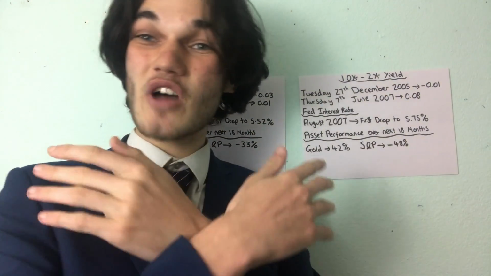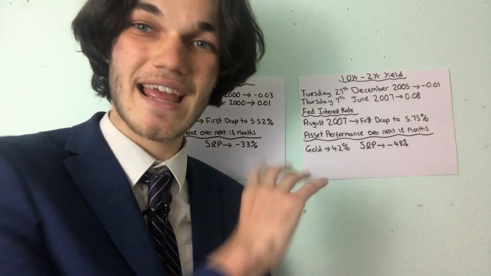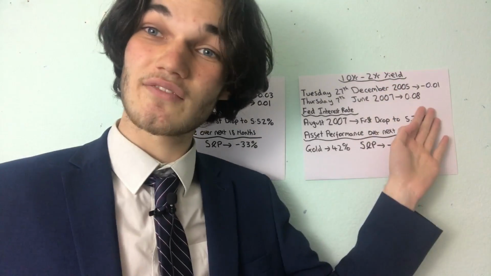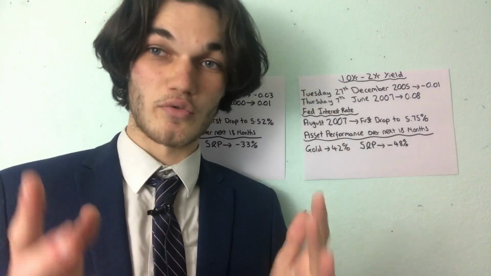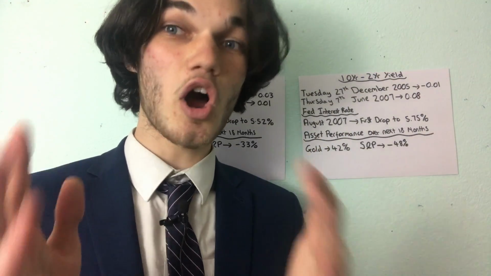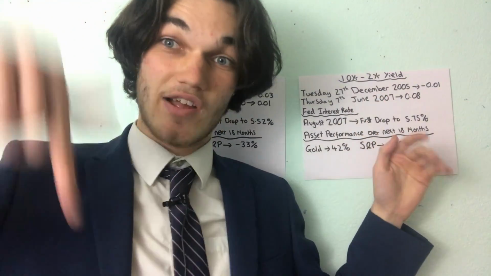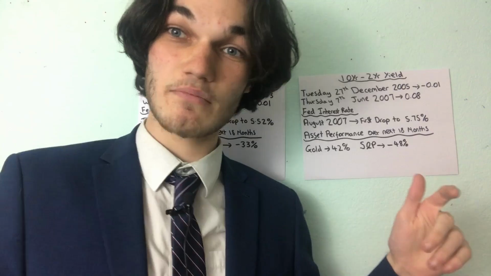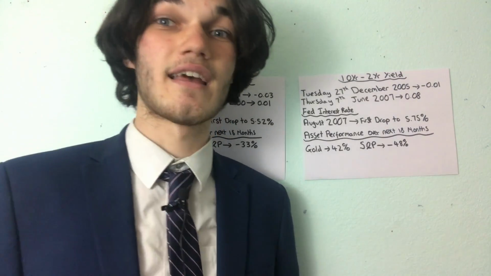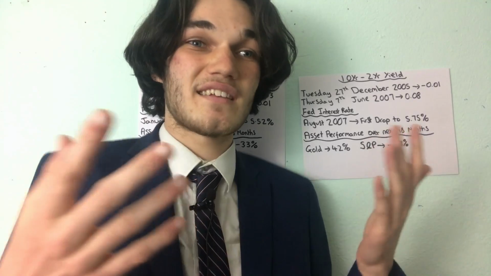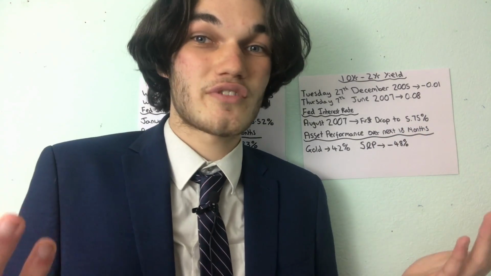Never has there been in the whole past, since the whole stock market's been established, since all this data has been collected, a time where the 10 to 2 year yield has gone negative and a recession hasn't followed. Okay? So that's a stark warning there for all investors. So we saw it go negative today, this very day, Friday, the 1st of April 2022. Yes, today when you're watching it, it went negative. So I'm expecting a recession to come within the next 2-3 years plus.